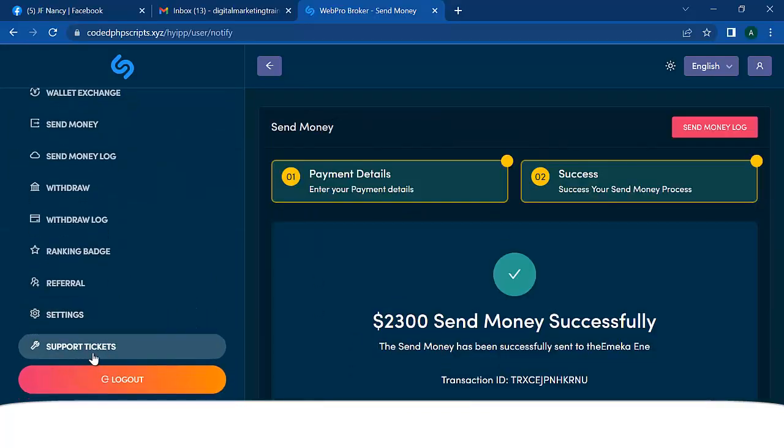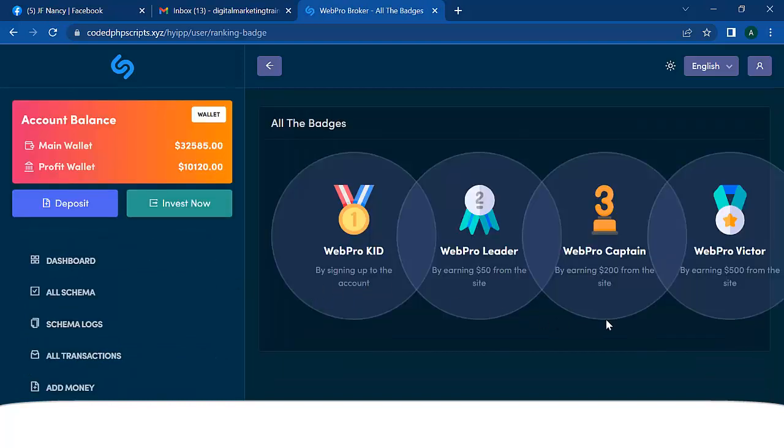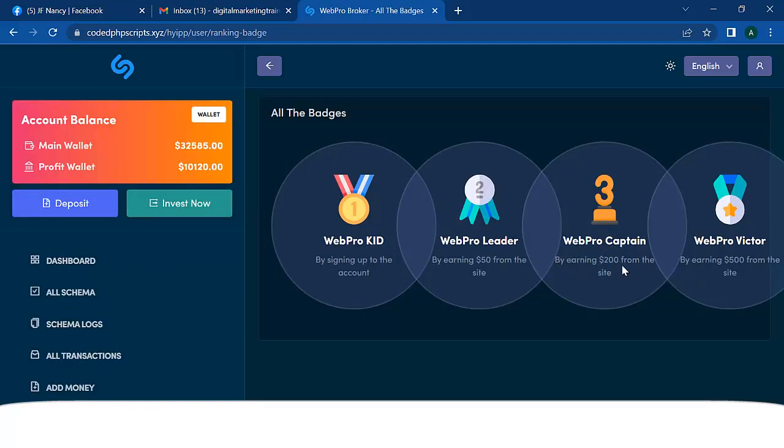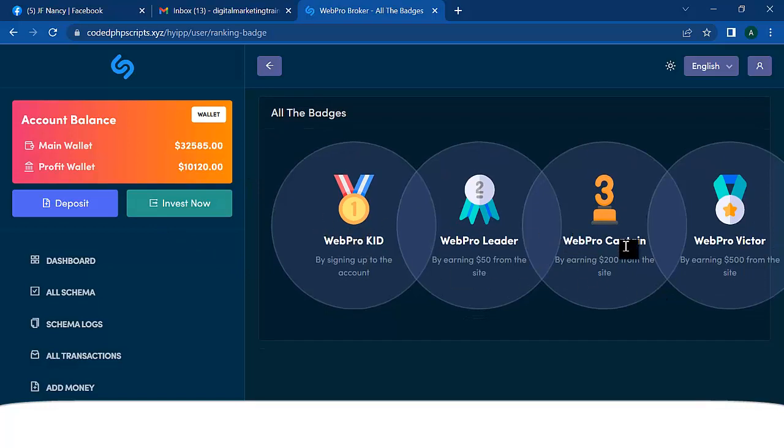So let's go to ranking. So let's go to ranking badge. So you see the same thing. This guy has attained even up to rank 4, right? Because he has been able to make so much money from this system, perform all of the functions, and transfer money from one account to another, right?